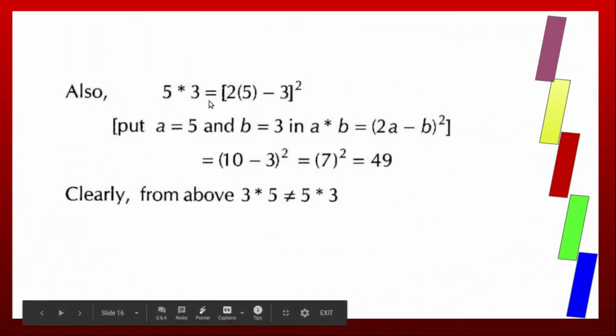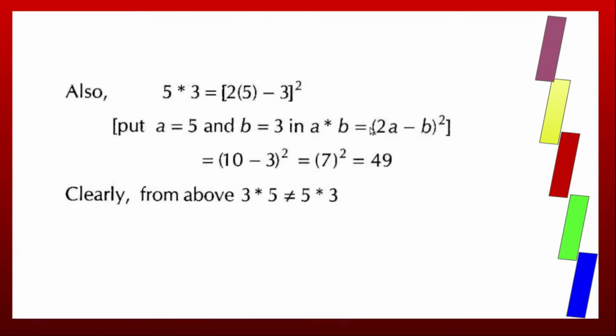Now 5 star 3. Put A equal to 5, B equal to 3. 2 into 5 is 10. 10 minus 3 is 7. 7 square is 49. So clearly 3 star 5 is not equal to 5 star 3. So star is not commutative.